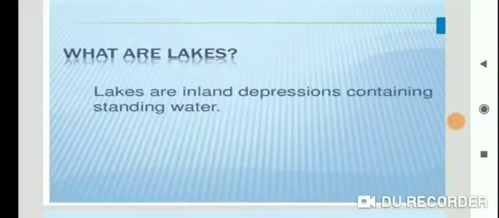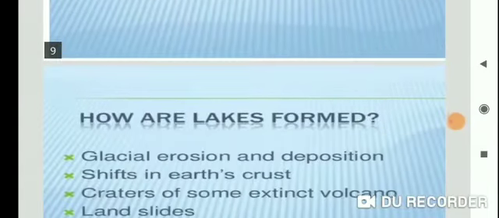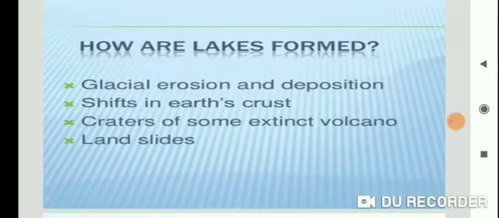The lakes found in the inland drainage basin, semi-arid regions, our lakes are of this type. Clear? So what are lakes? Lakes are inland depressions containing standing water. See how lakes form. How are lakes formed? First of all, glacier erosion and deposition, shift in the earth's crust, craters of some extent, volcano and landslide.